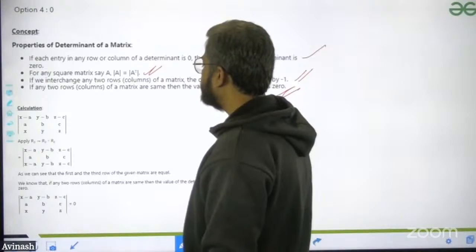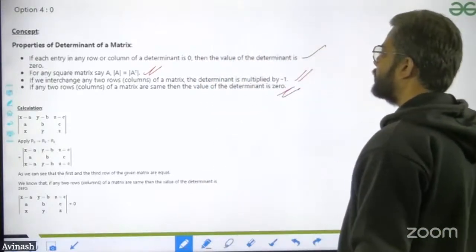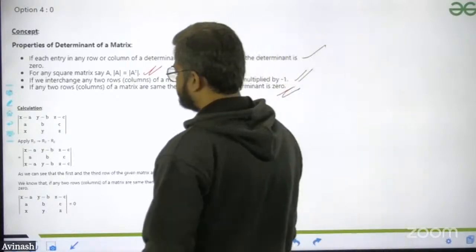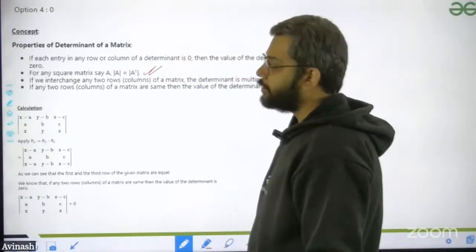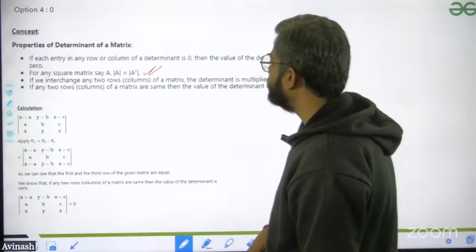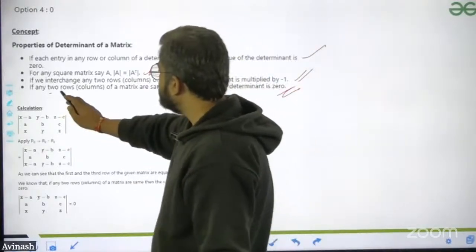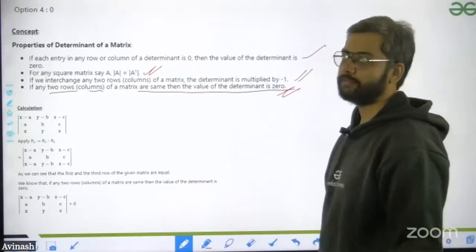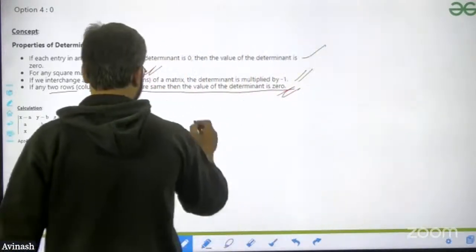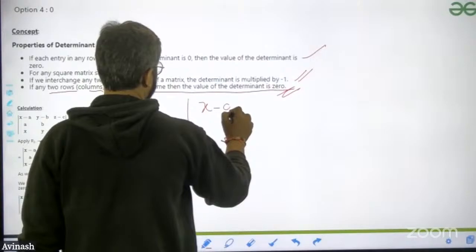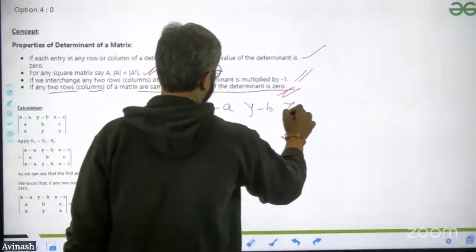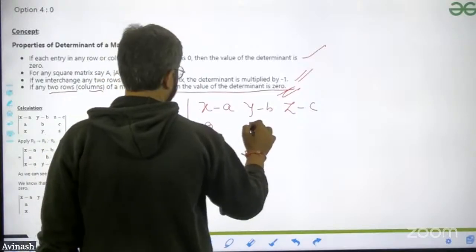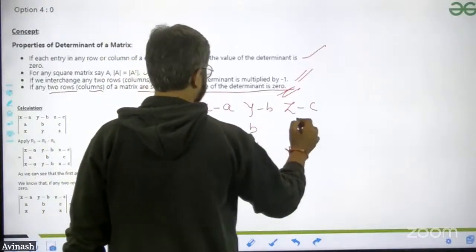Now, tell me guys, we have this question given: the determinant with rows x minus a, y minus b, z minus c; a, b, c; x, y, z. What I'm going to do is use one property I know: if any two rows or columns of the matrix are the same, then the value of the determinant is equal to 0. The rows are written like this: x minus a, y minus b, z minus c; then a, b, c; and x, y, z.